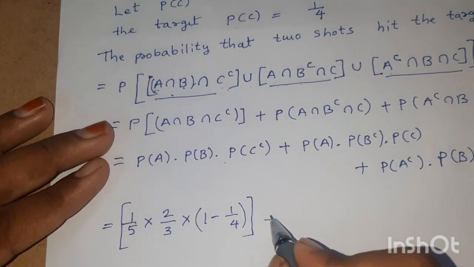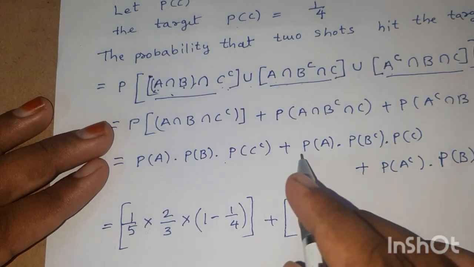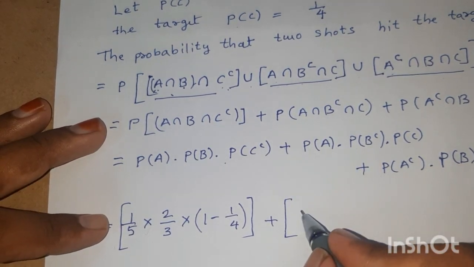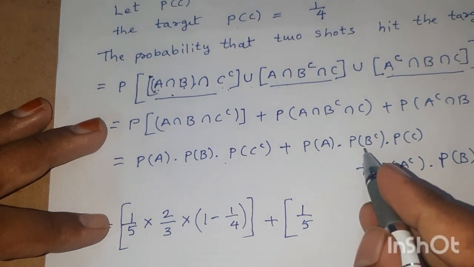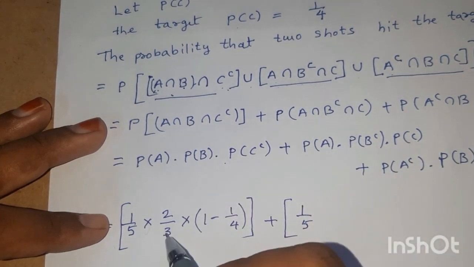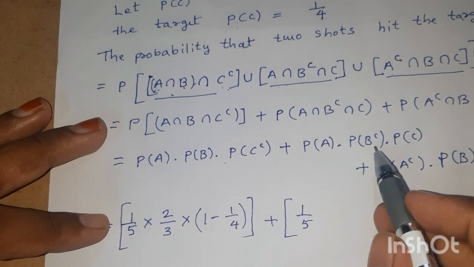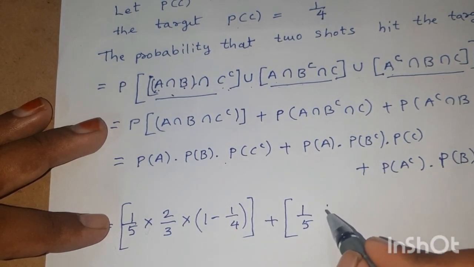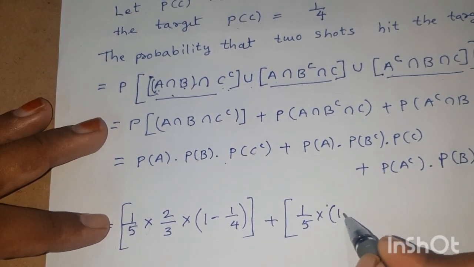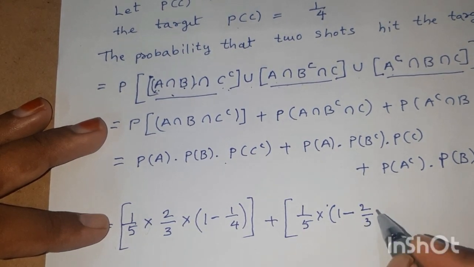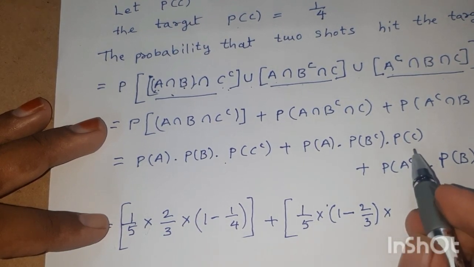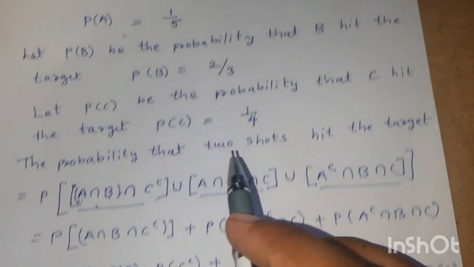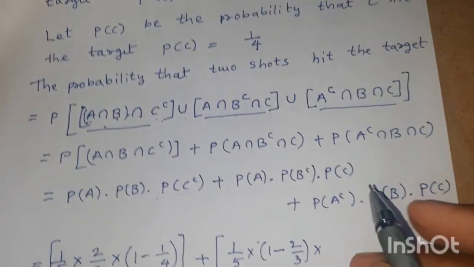Plus P of A, 1 by 5, into P of B complement, which is 1 minus 2 by 3, into P of C, which is 1 by 4.